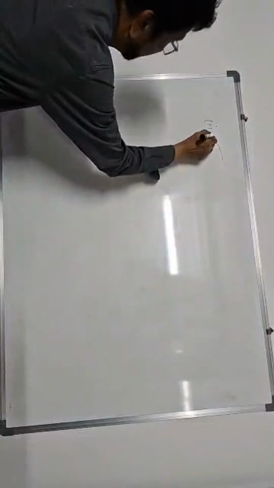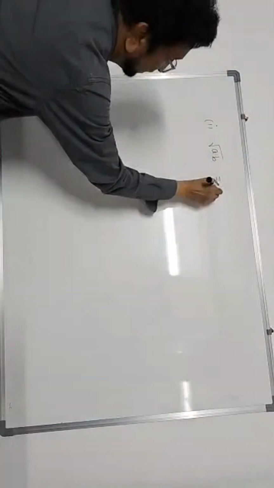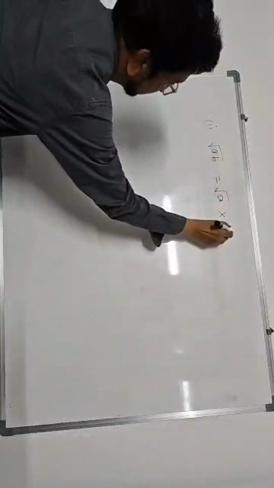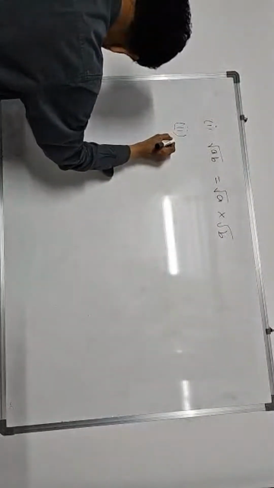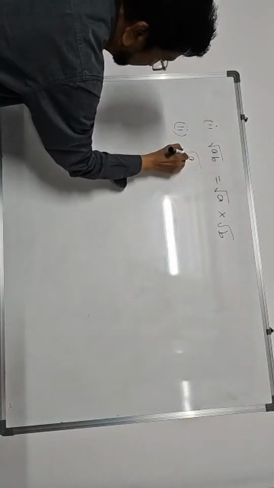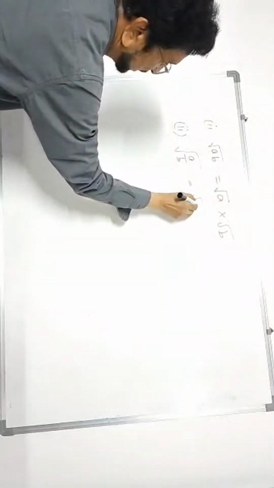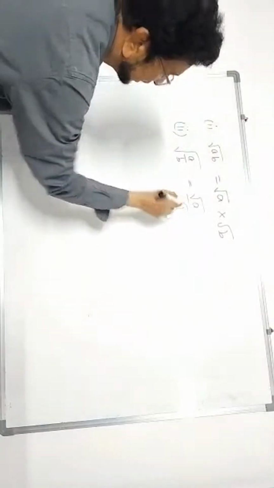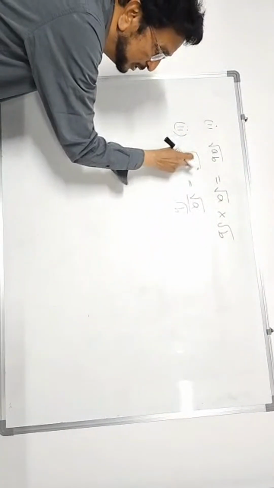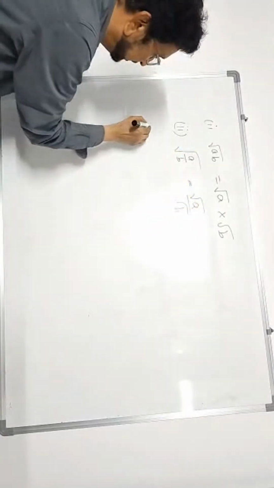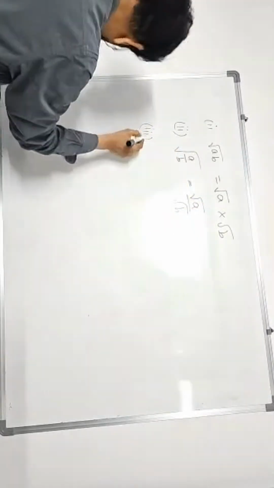First is root AB is equal to root A into root B. Basic principles which are very simple. Second, root A by B, the square root of A by B, is equal to the square root of A divided by the square root of B. Means if a square root of a fraction is there, the root comes to the numerator and denominator separately. Third one,